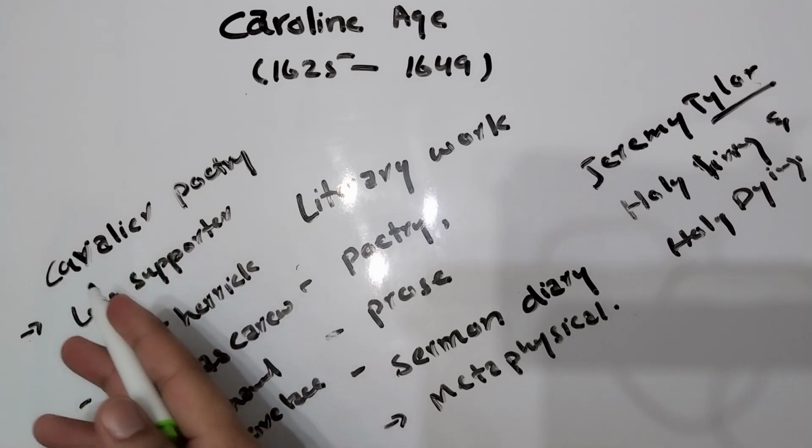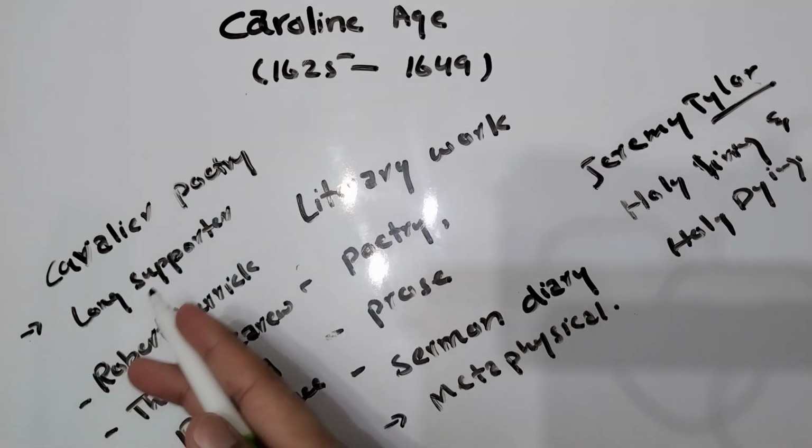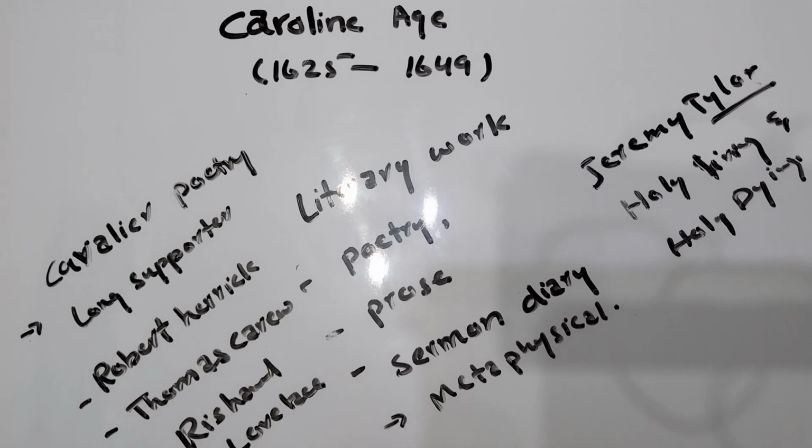The Cavalier poetry: those poets who wrote in support of King Charles I were Robert Herrick, Thomas Carew, and Richard Lovelace.